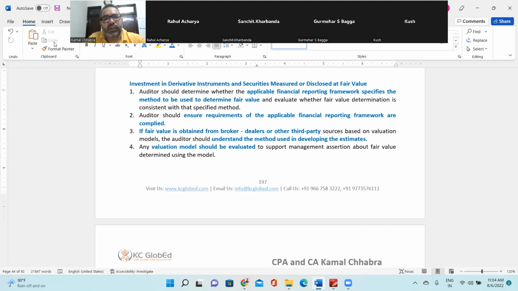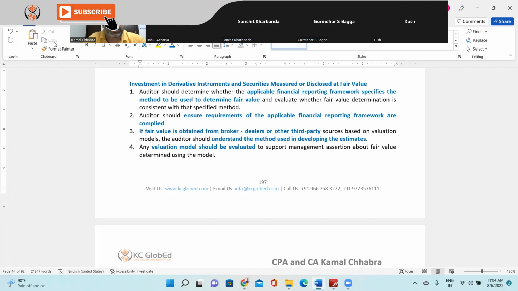And evaluate whether the fair value determination is consistent with the specific method or not. So if the fair value method has been defined in the respective financial reporting framework, then it's your responsibility to evaluate whether the specific method has been used by the management or not.